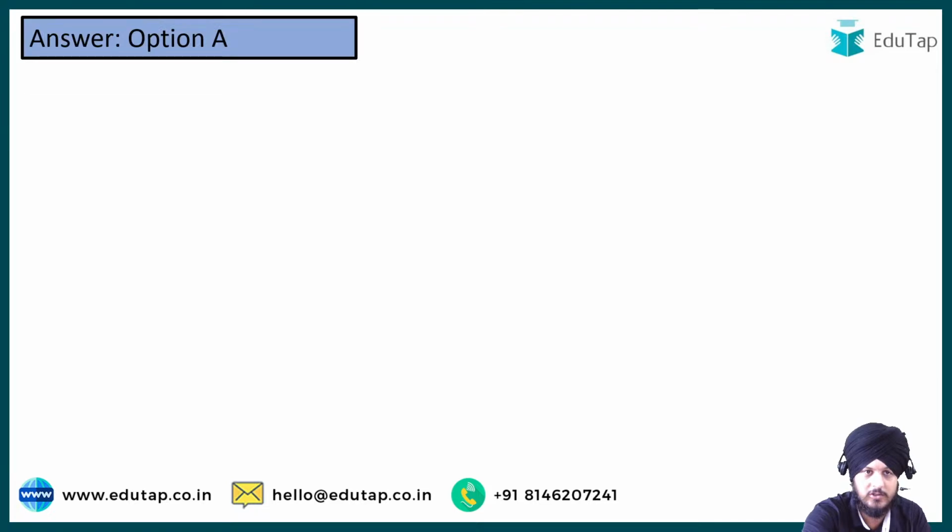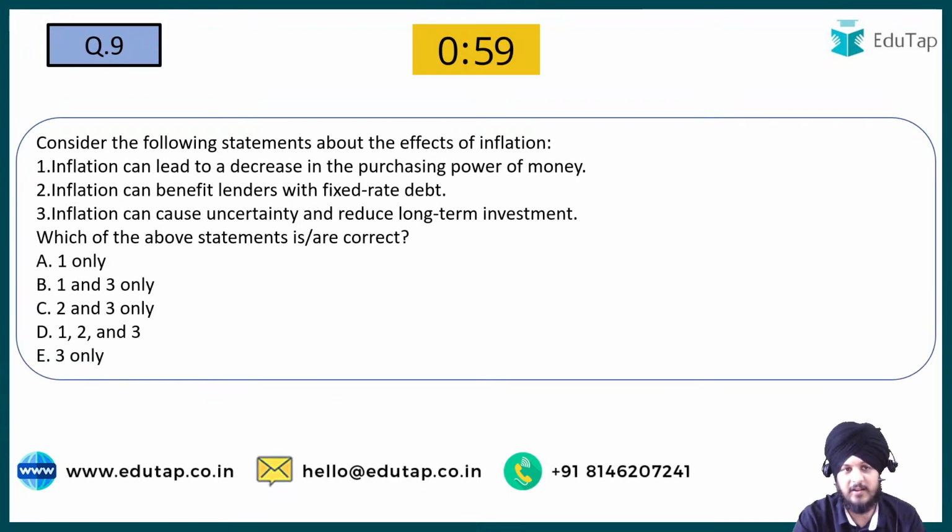Now moving on to question number 9, which is regarding inflation. Inflation can lead to a decrease in the purchasing power of money. Inflation can benefit lenders with fixed rate debt, and inflation can cause uncertainty and reduce long-term investment. So tell me, what is going to be the answer with respect to question number 9? Let me see your answers.